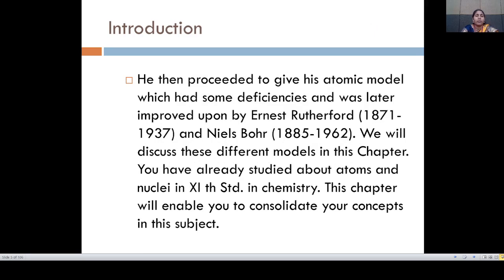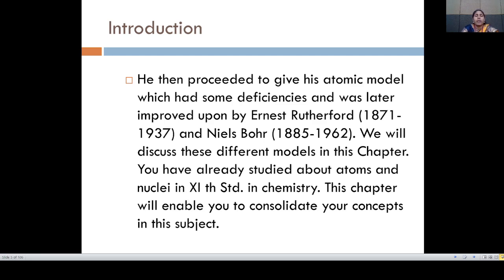Then again in the introduction we have a point. He then proceeded to give his atomic model, which had some deficiency and was later improved upon by Ernest Rutherford, 1871 to 1937, and Niels Bohr, 1885 to 1962.